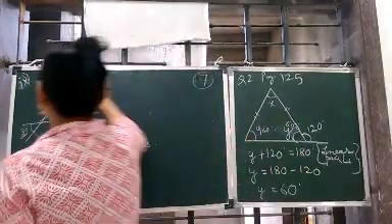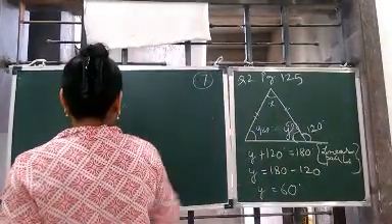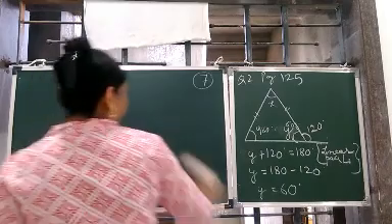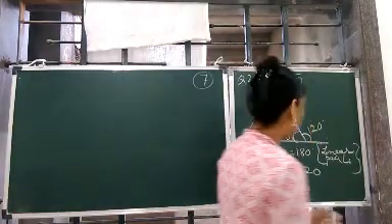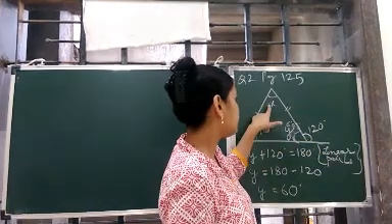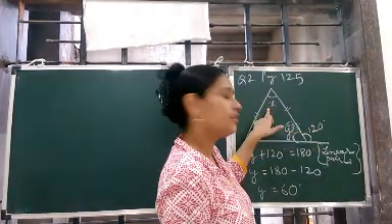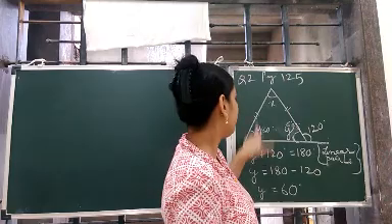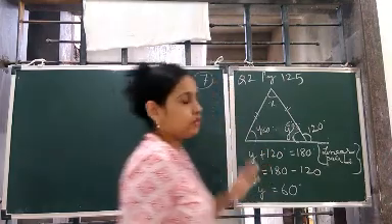So there are two ways to find out. Either use the angle sum property or use the exterior angle property. In exterior angle property, the sum of these two angles is equal to 120 degree. So if this is 60, this will be what? 120 minus 60. So this will also be 60. Also if you use the angle sum property, you will get it 60.